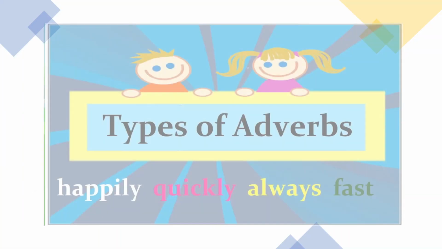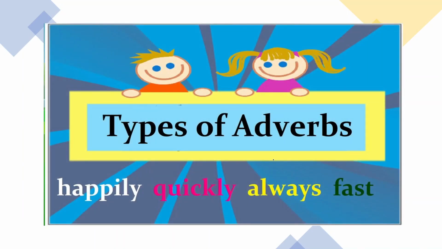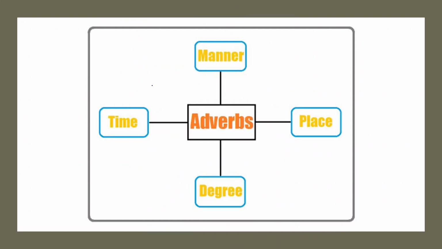Now children, let me talk to you about different types of adverbs. Okay, so there are different types of adverbs, but children, as you are in class 3, I will just start with the basic ones. So I will introduce you to only the 4 types of adverbs: adverb of manner, adverb of time, adverb of degree, and adverb of place.